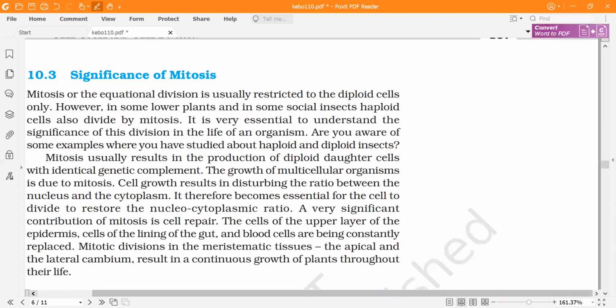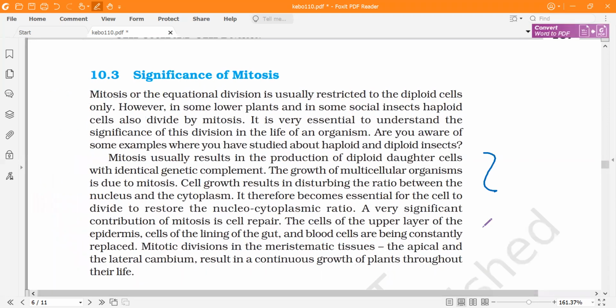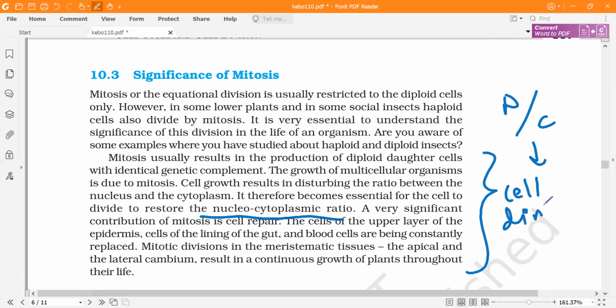So significance you can directly read, okay, for normal growth and development. And then if you have any issues, you can ask me. Usually you should know one thing, that it maintains N/C ratio. Each cell has a particular size of nucleus in relation to its cytoplasm. If it gets disturbed, and it should get disturbed as the cell grows, then only cell division can occur. Once the cell division occurs, it is again restored to the normal level.